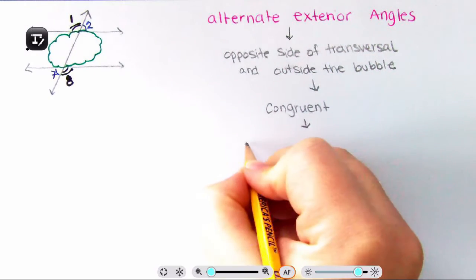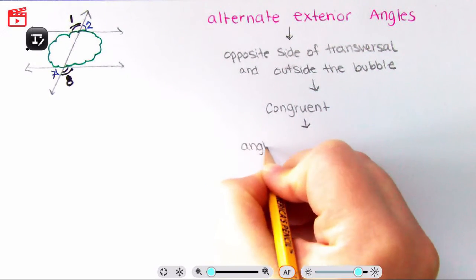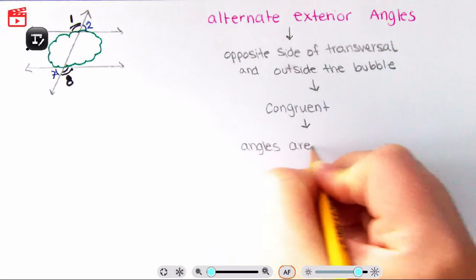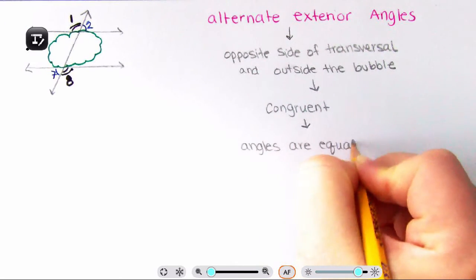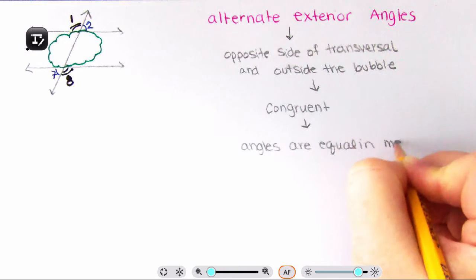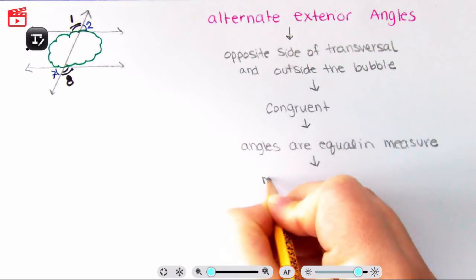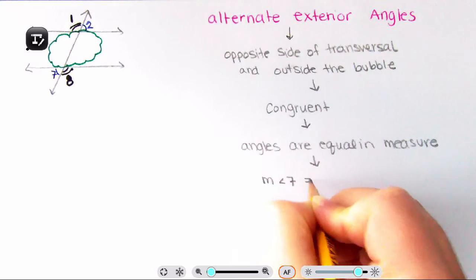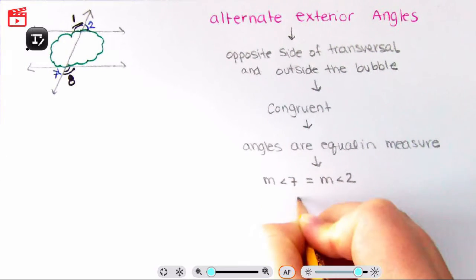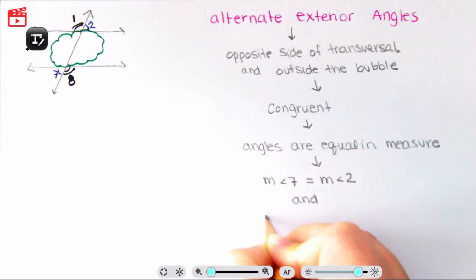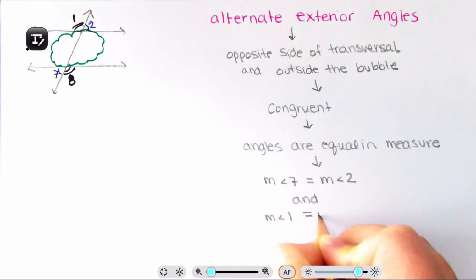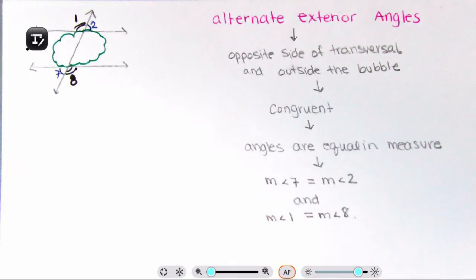It means they are equal, angles are equal in measure. And what does that mean? In this case, it means the measure of angle 7 is equal to the measure of angle 2, and the measure of angle 1 is equal to the measure of angle 8.